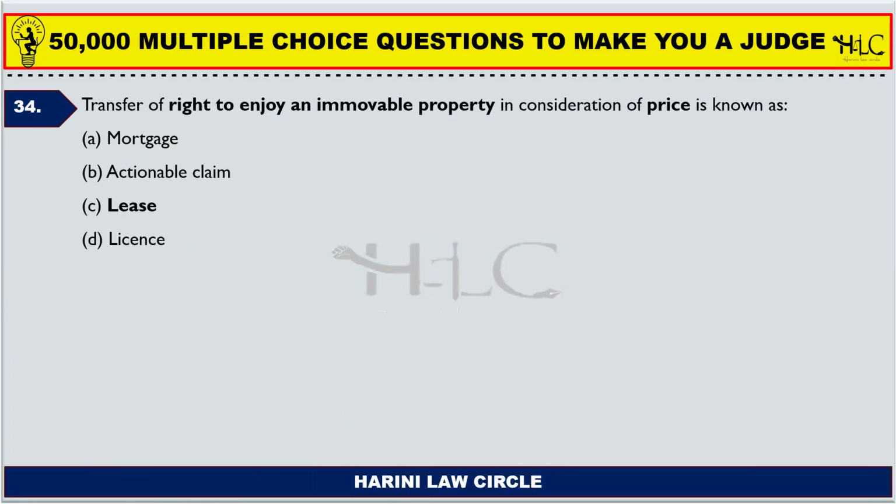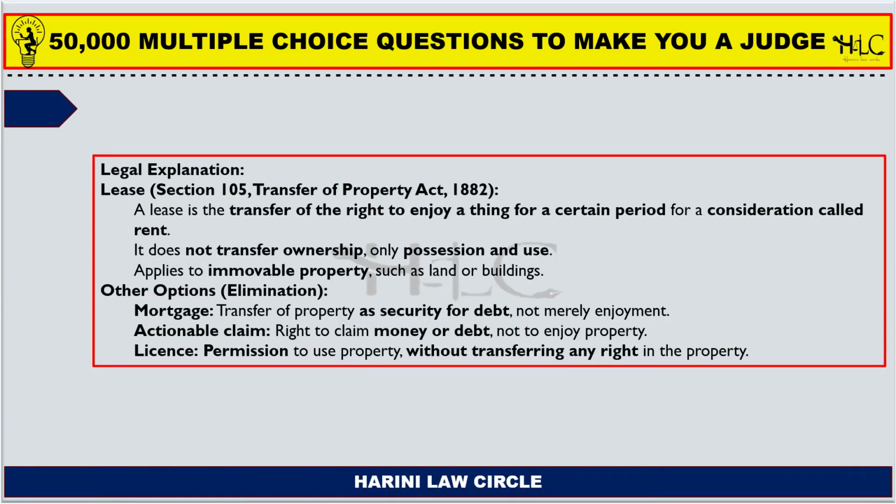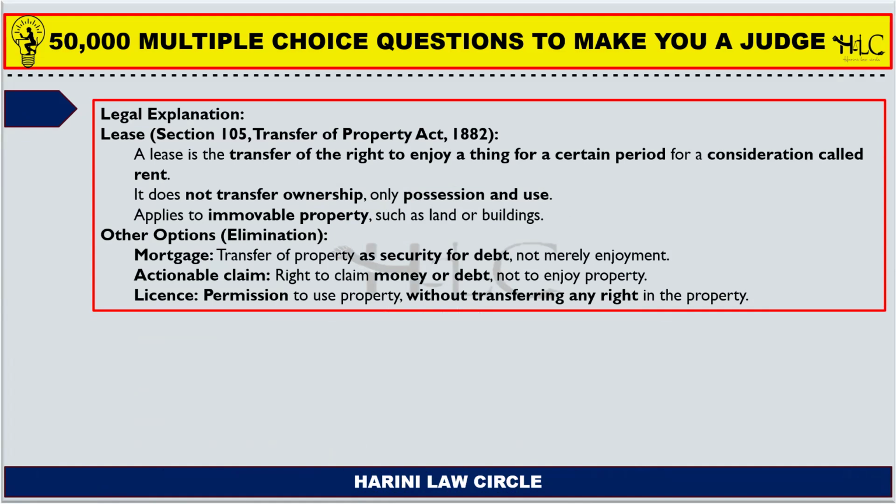Next one. Transfer of right to enjoy an immovable property in consideration of a price is known as lease. You transfer the right to enjoy. See, I hold a property, I give it to you, and you enjoy it, and I take a price out of it. So such kind of transfers are known as lease. It is not a license, actionable claim, or a mortgage. It is a lease. This is mentioned in section 105.